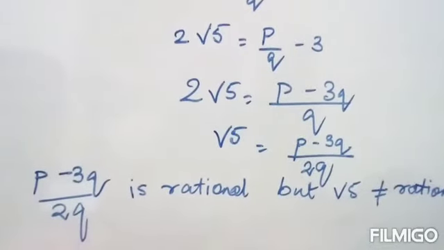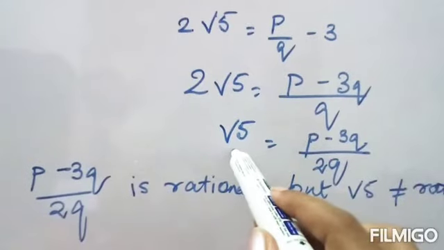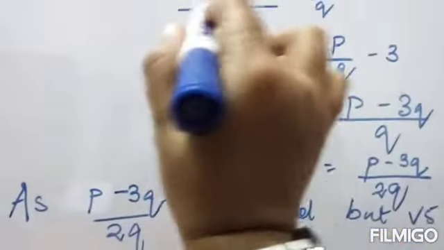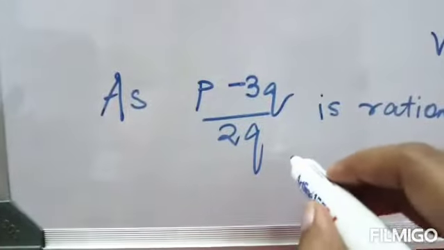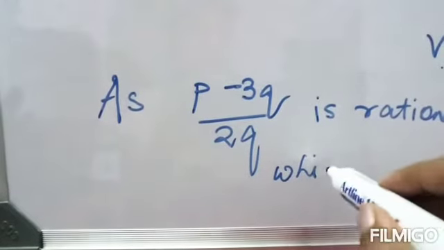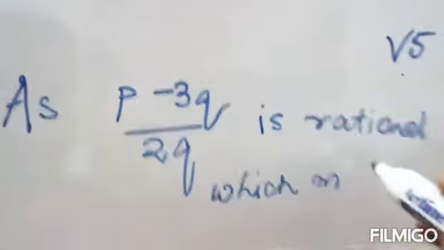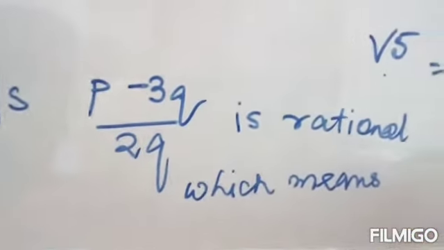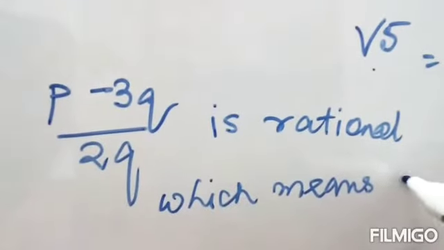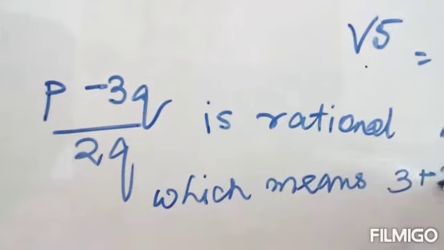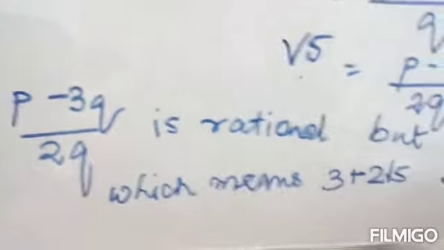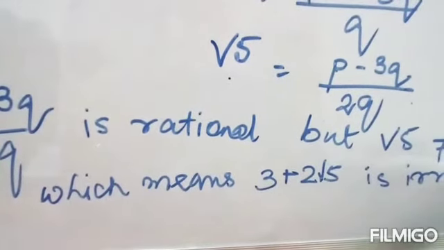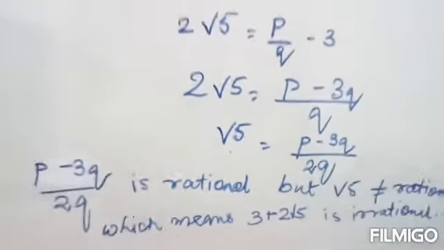So which means this side is irrational, this side is rational, it can't be. So which means this number, 3 plus 2 root 5, is irrational. Understood?